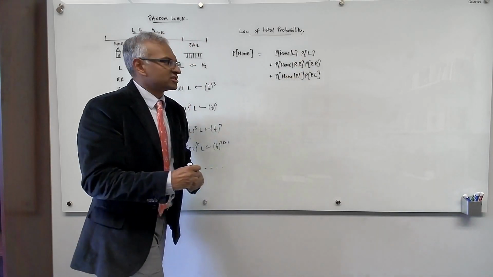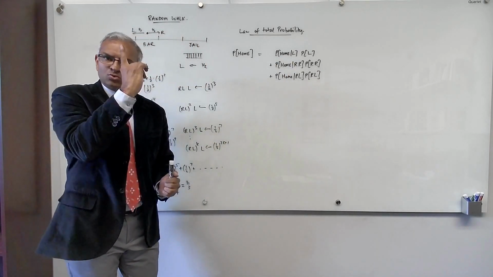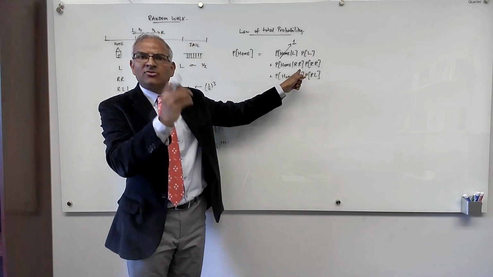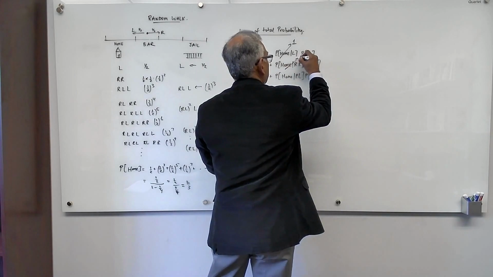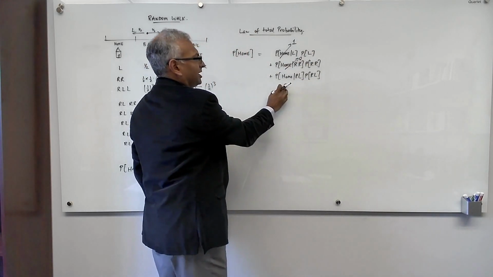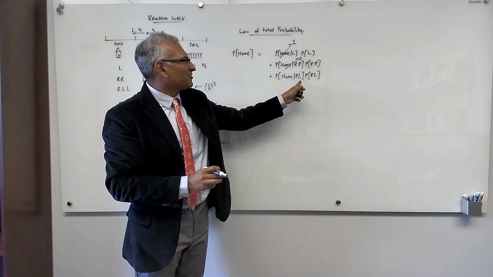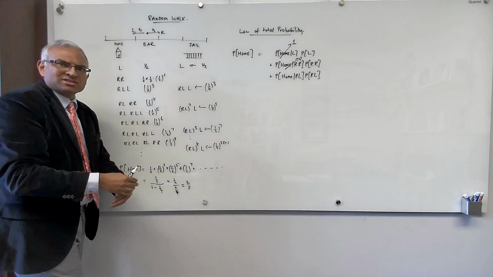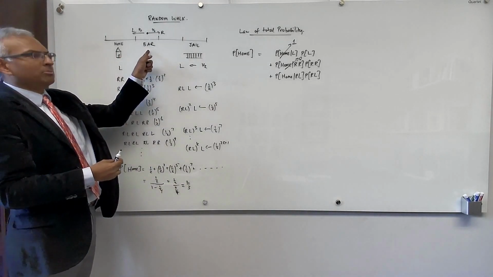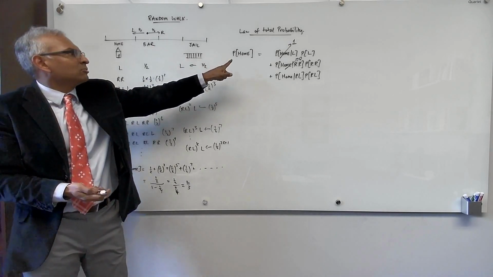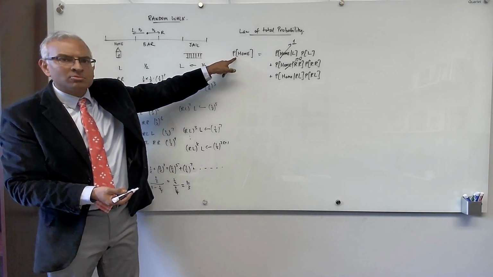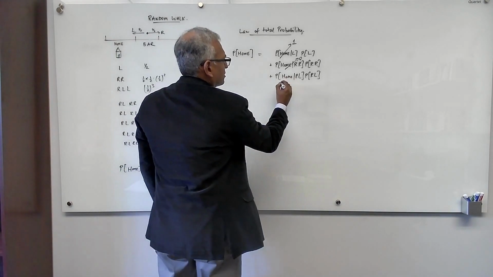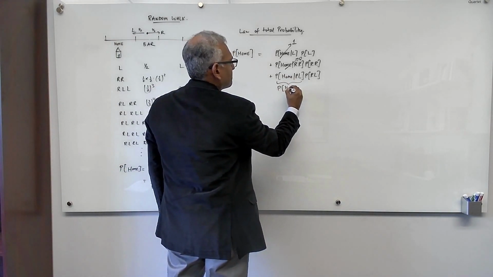Now comes the interesting part. The probability to make it home, given that he moved left, is 1, because he's already at home. The probability to make it home, given he moved right, is 0, because he's in jail. And the probability to make it home, given that he moved right-left, that's the interesting case. If he moved right-left, he's back at the bar. So it's like the random walk is restarting. And the probability to make it home if he starts right-left is exactly the probability to make it home that we're trying to compute, because that is the probability to make it home if you're at the bar.